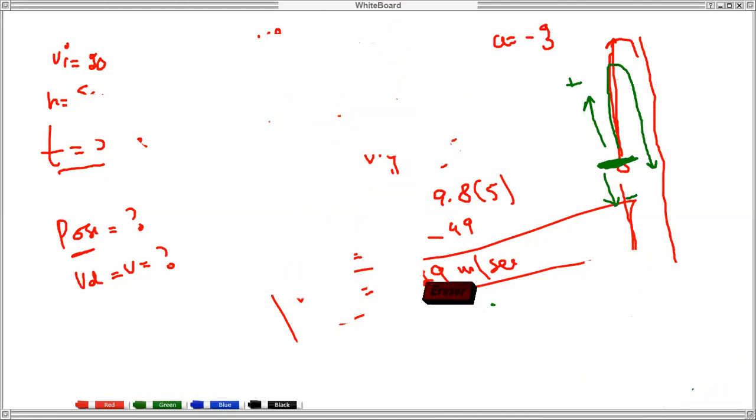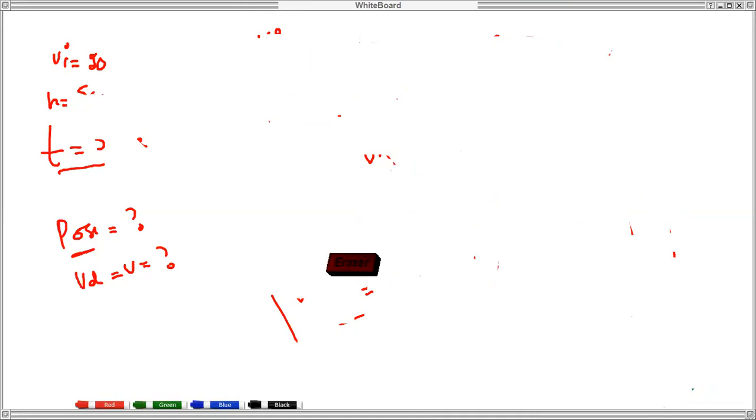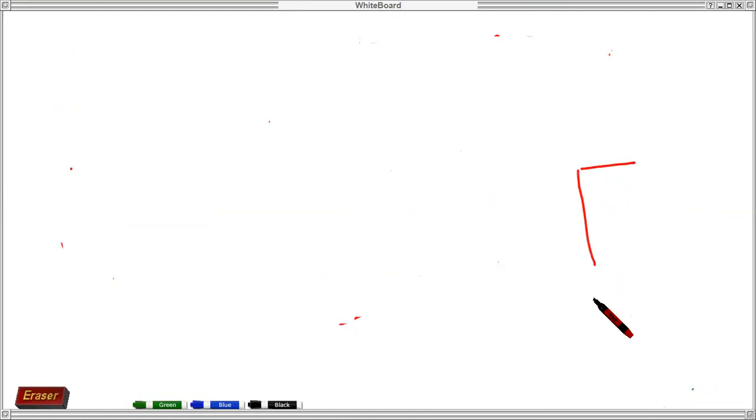Okay, listen. What is given? A building. Height is equal to 50 meters.